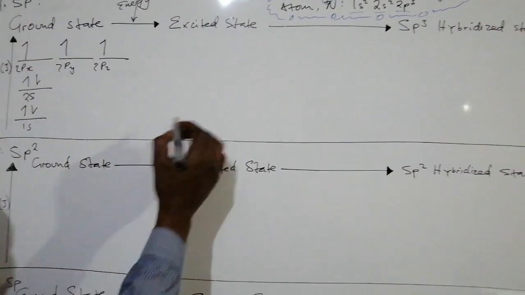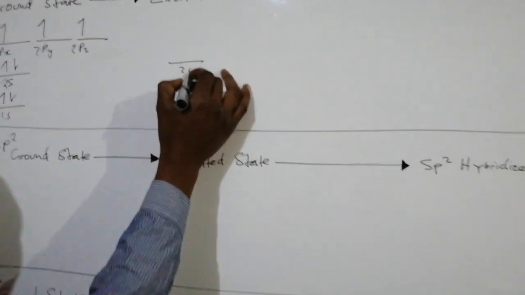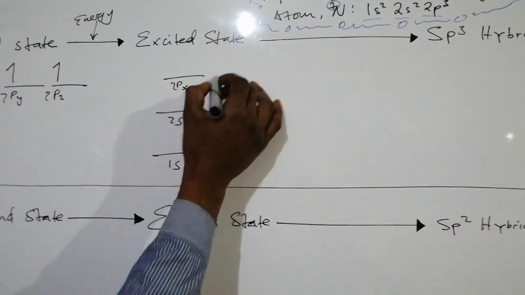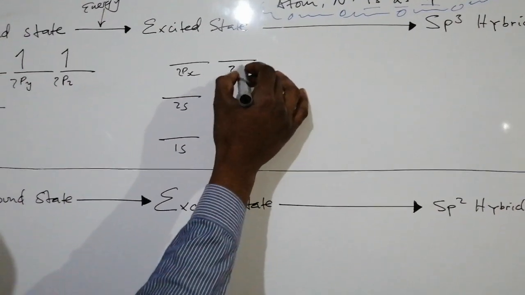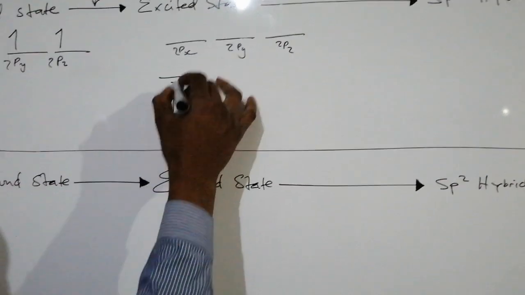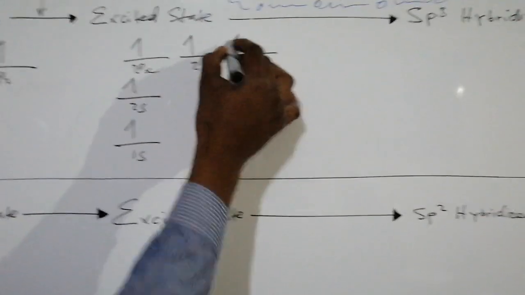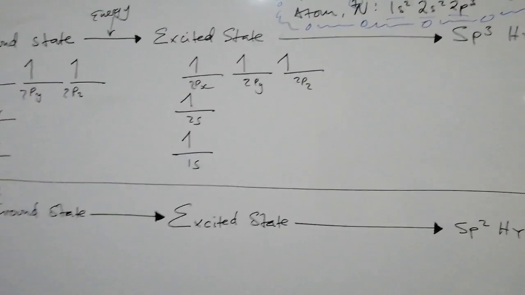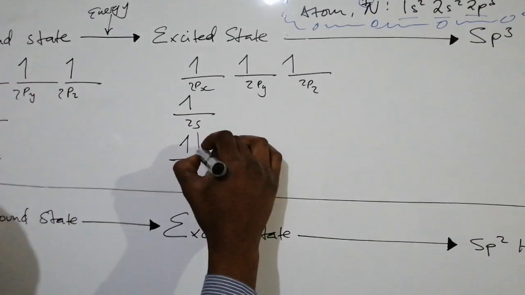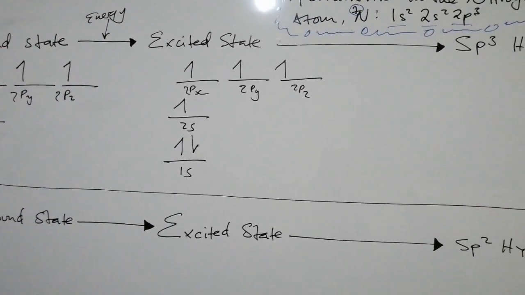So, when showing the excited state of our nitrogen atom, we follow the Pauli exclusion principle, and we start by filling in electrons of a single spin, and those are only 5 electrons. Then we bring in electrons that have an opposite spin.